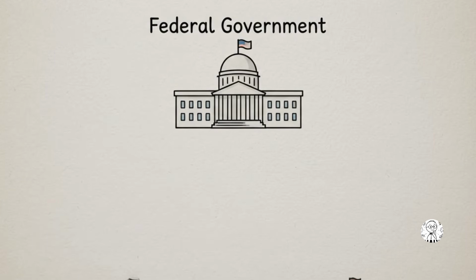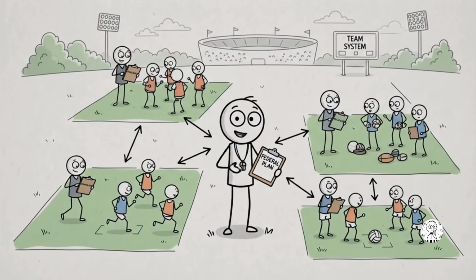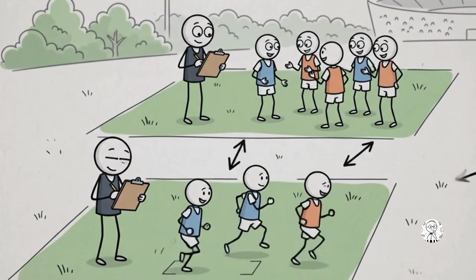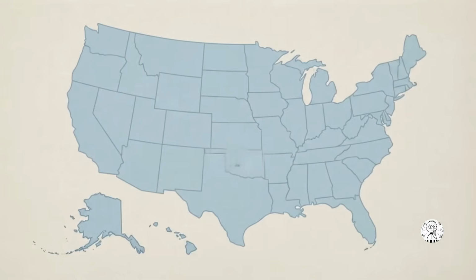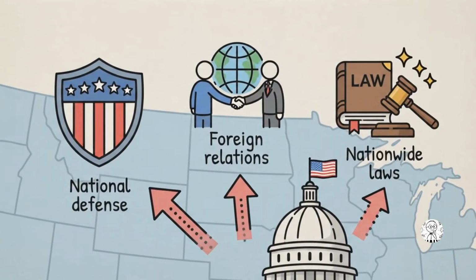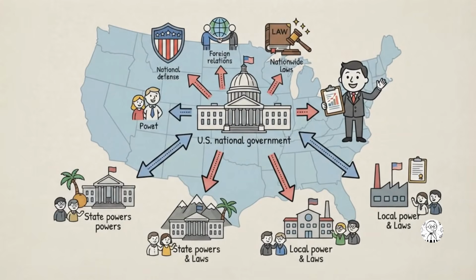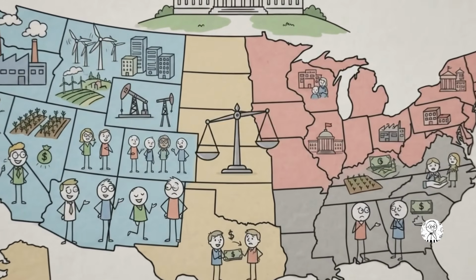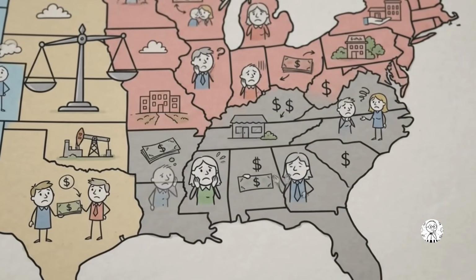Next comes federal government, where governmental authority is divided between a national government and regional governments. Think of it like a sports team. The head coach leads the entire team, while assistant coaches manage different responsibilities. They have some independence while still working under the overall system. The United States is one of the world's best-known federal systems. The federal government handles national responsibilities, while state governments have their own powers and laws. Federalism can make governing a huge country more manageable, but different regions can experience very different economic conditions, with one state having enormous resources while another struggles.